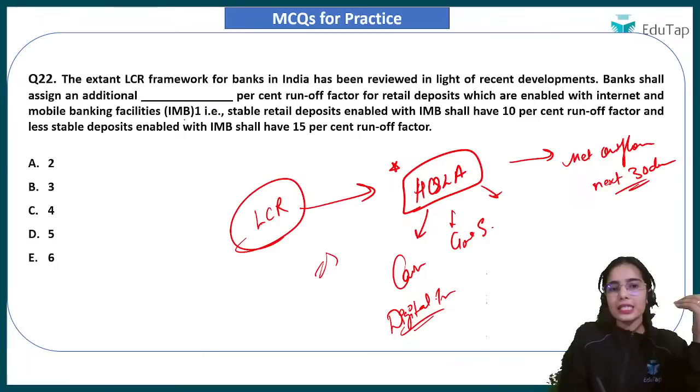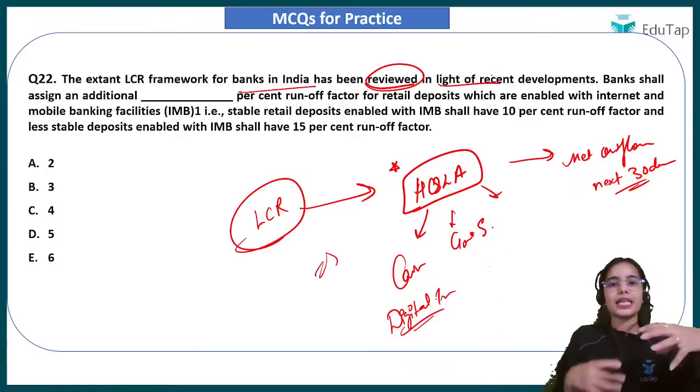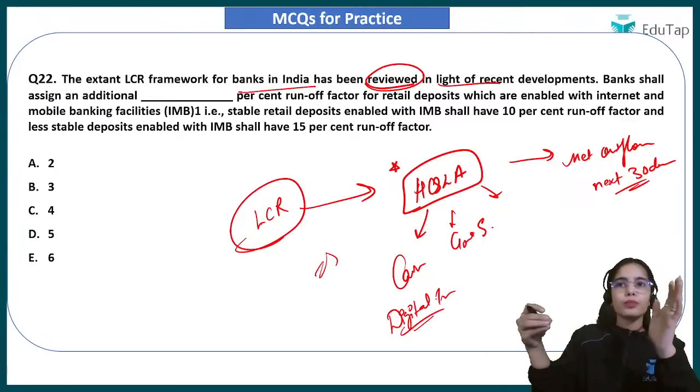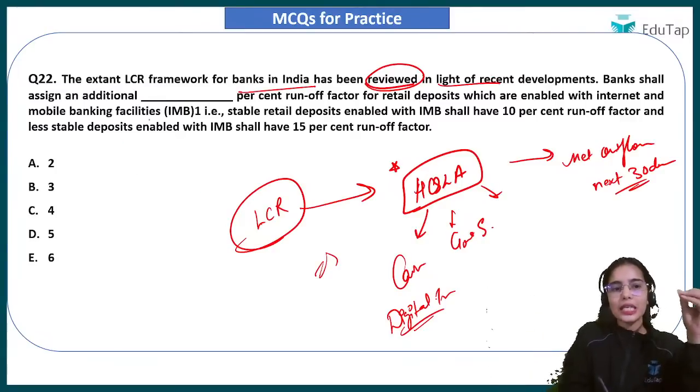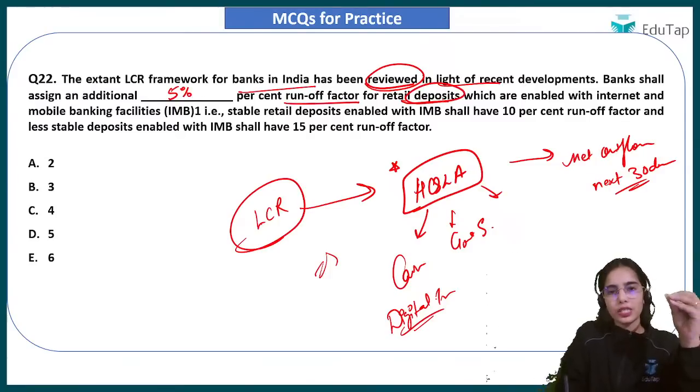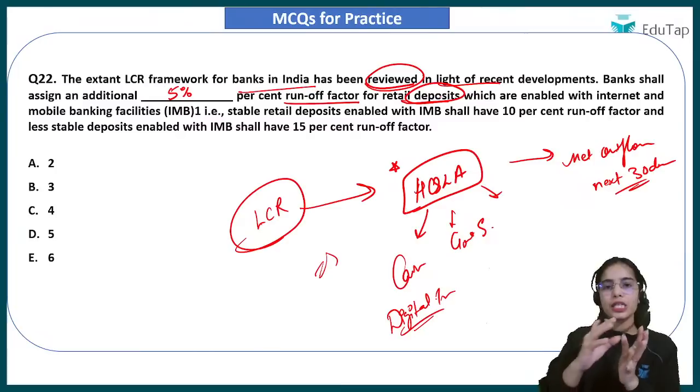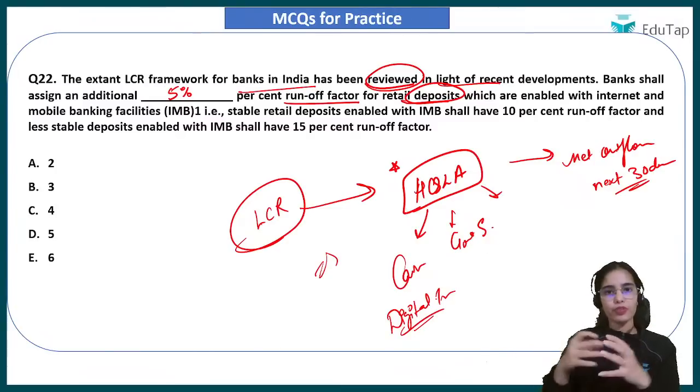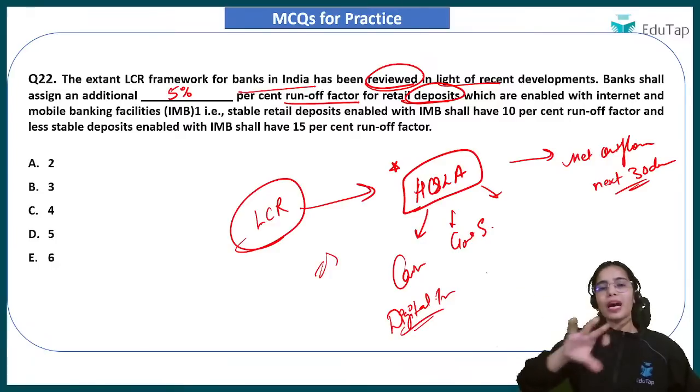So the existing LCR framework for banks in India has been reviewed in light of the recent developments in digital transactions. Banks shall assign an additional 5% runoff factor for retail deposits, meaning the retail deposits can go out by 5% more.